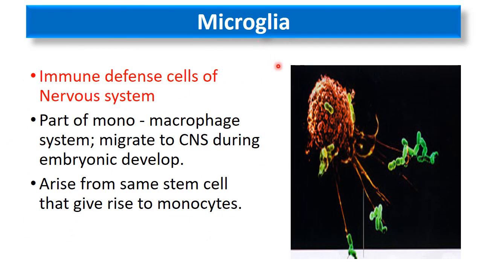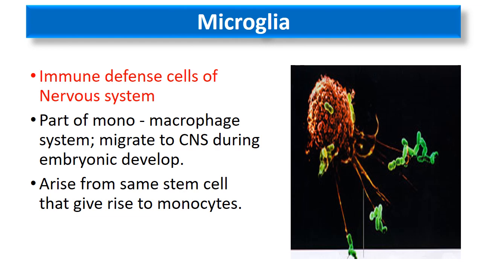The next neuroglial cell which is present in the central nervous system is microglia. These microglial cells are actually the immune cells of the nervous system. They are the fixed tissue macrophages of the central nervous system. During embryonic development, these cells migrate towards the CNS and they remain over there and become the fixed tissue macrophages of the nervous tissue.